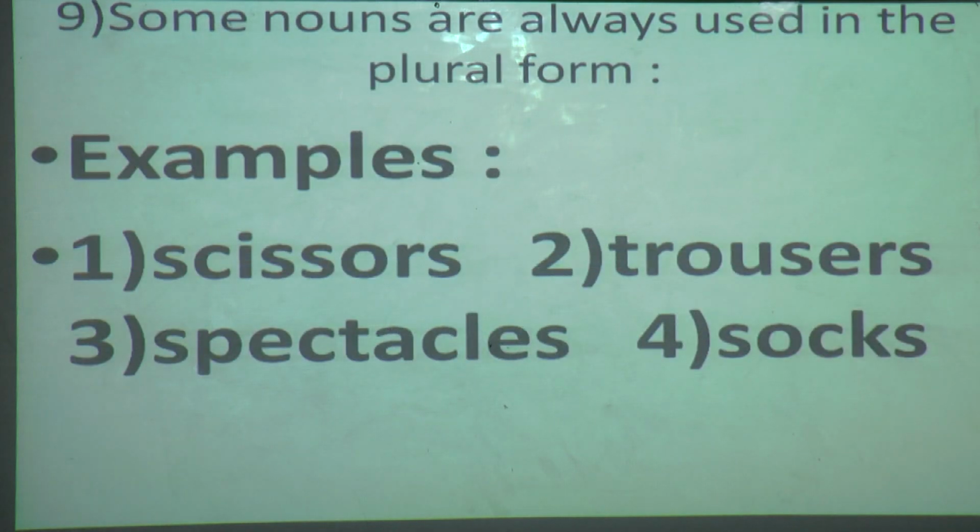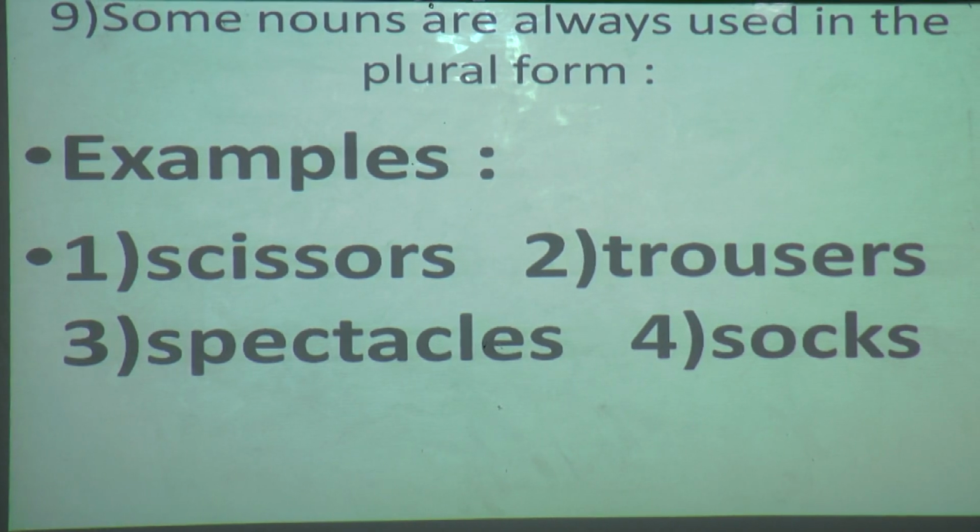Now here you can see there are some nouns which are always used in the plural. There is no singular form for these words. There is no option for these 4 words. These are always used in a plural form. That is scissors, trousers, spectacles, socks.